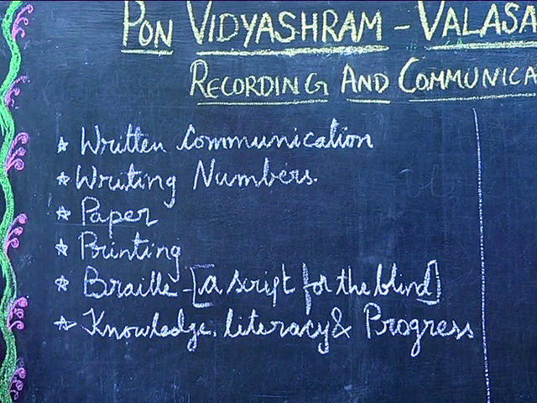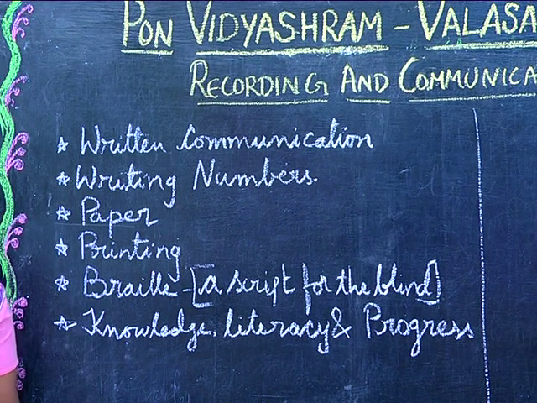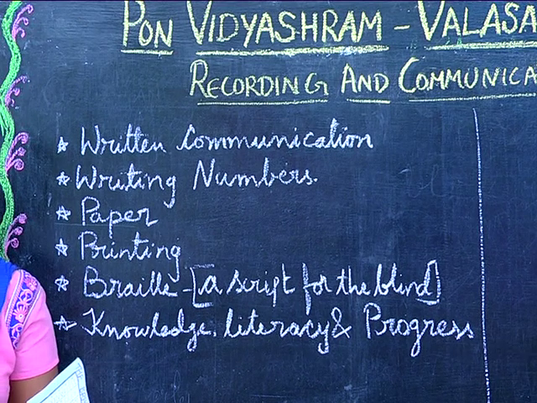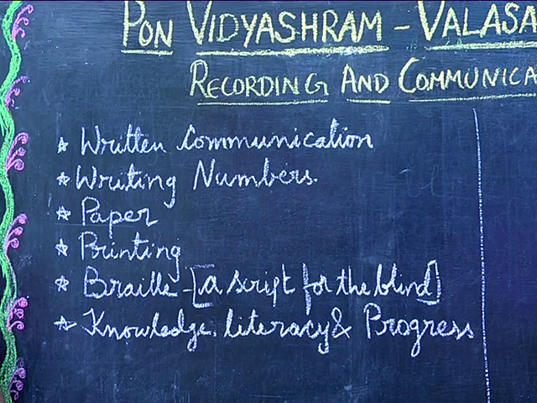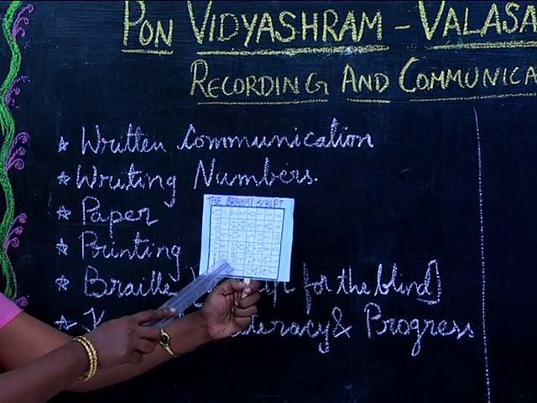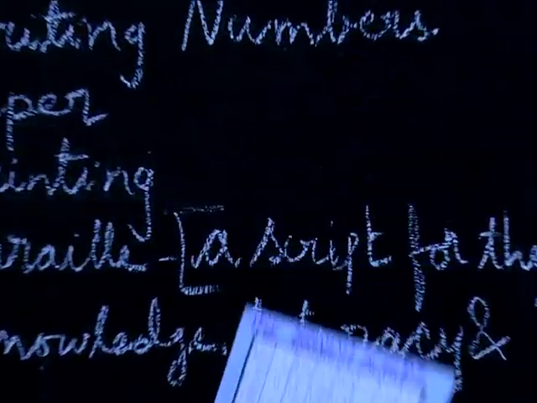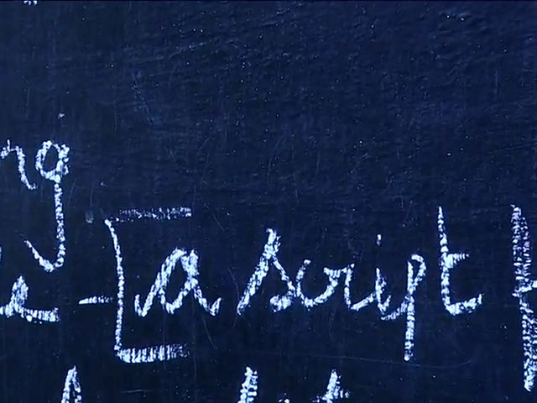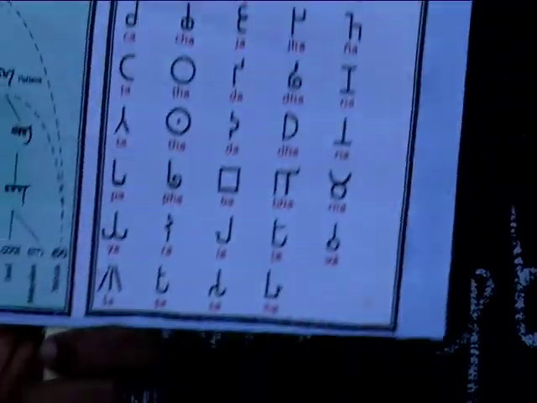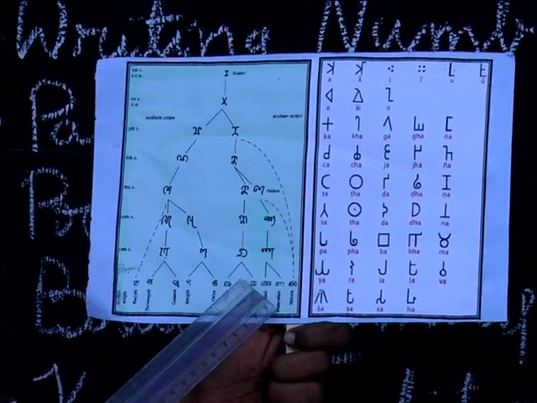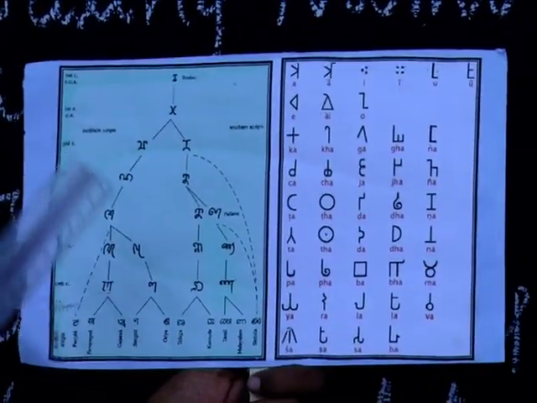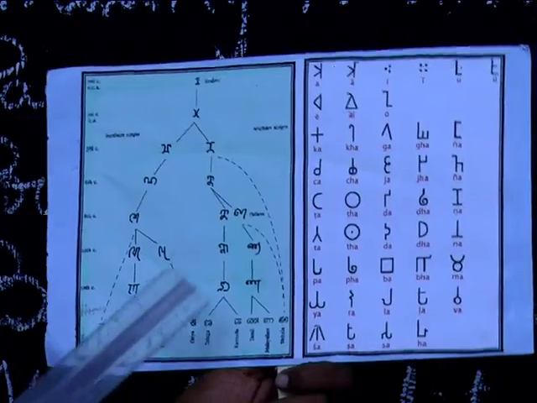In ancient India, in the oldest civilization, that is the Indus Valley civilization, you can find a script in the seals. But it could not be read by anyone. Later on, the Brahmi script was discovered. This Brahmi script was readable, and from this Brahmi script only, all the other Indian languages have originated. The southern languages, also the northern languages, have all been derived from the Brahmi script only.